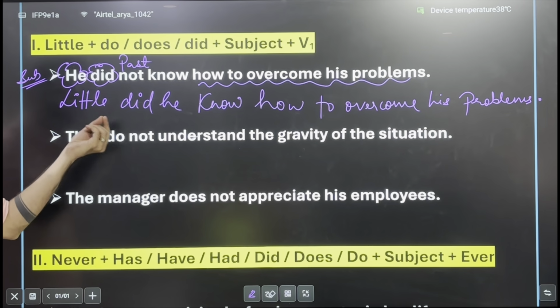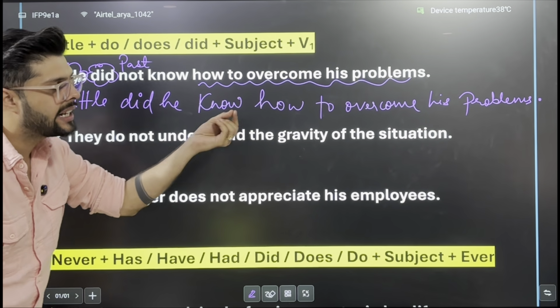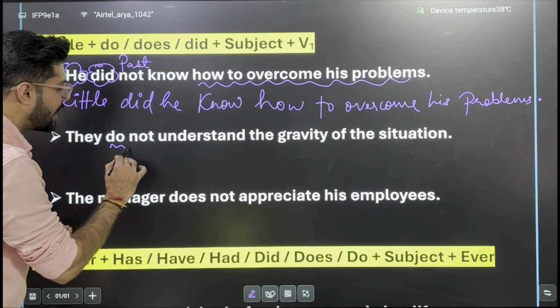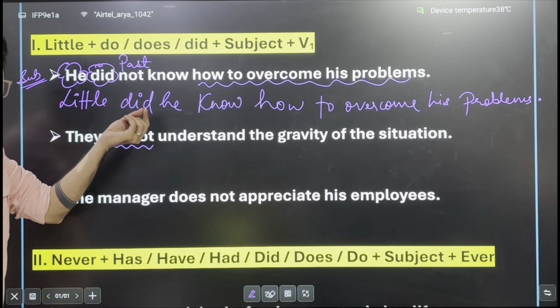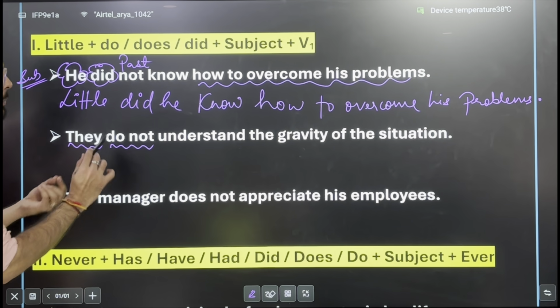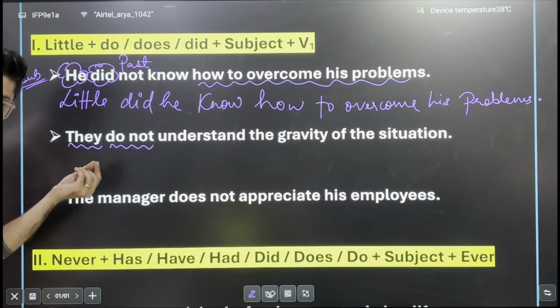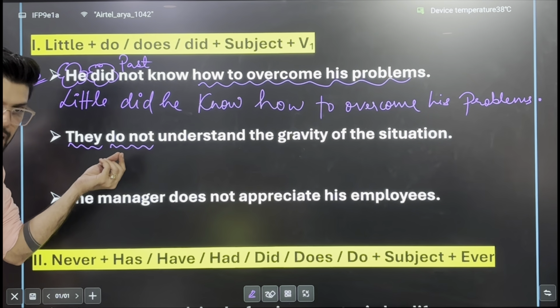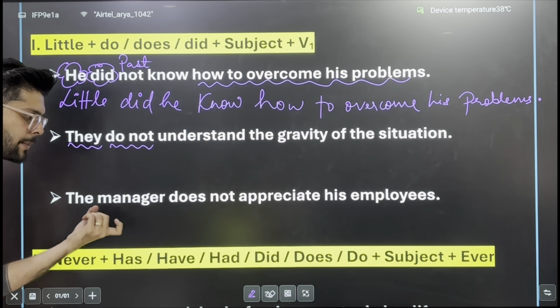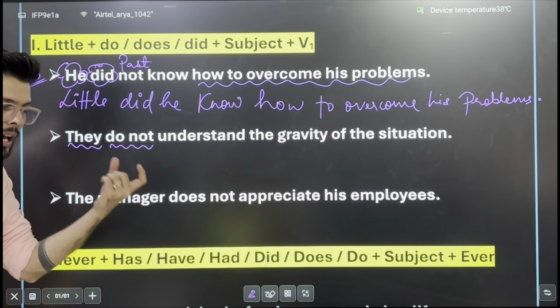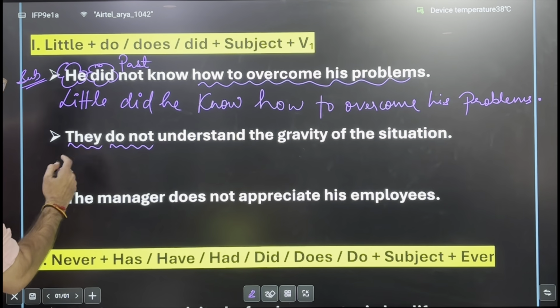Second one, they do not understand the gravity of the situation. Do not understand है, it's present tense में है. Do या does हम लोग present tense में इस्तेमाल करते हैं. However, depending upon subject, if subject is plural, then we make use of do as a helping verb. If the subject is singular, like the manager, singular subject, then we make use of does as a helping verb. So they do not understand.